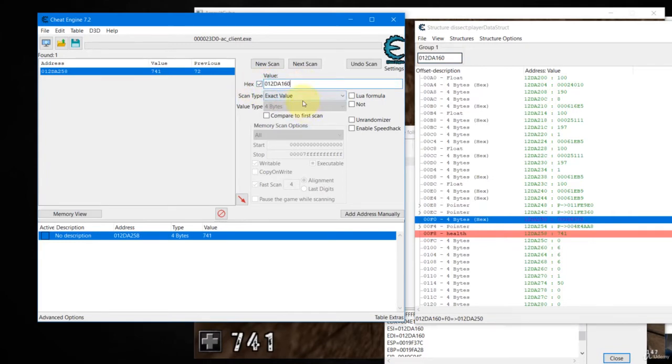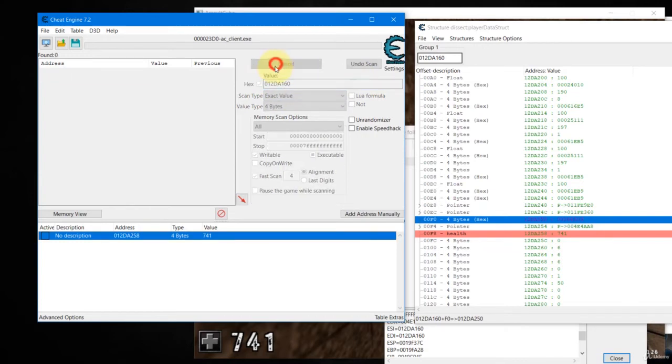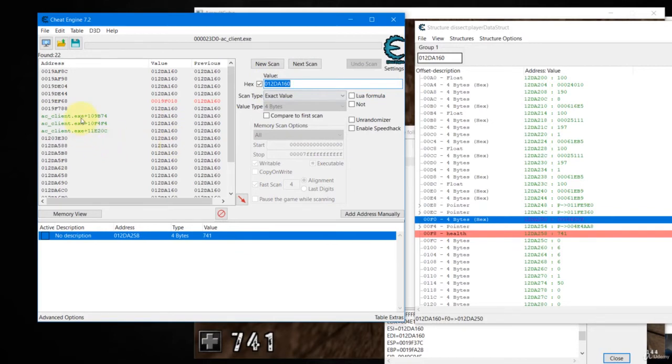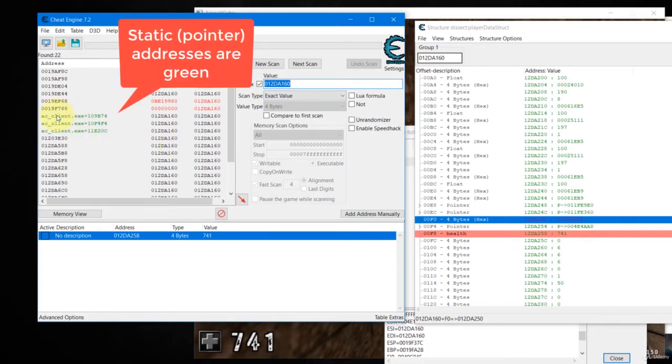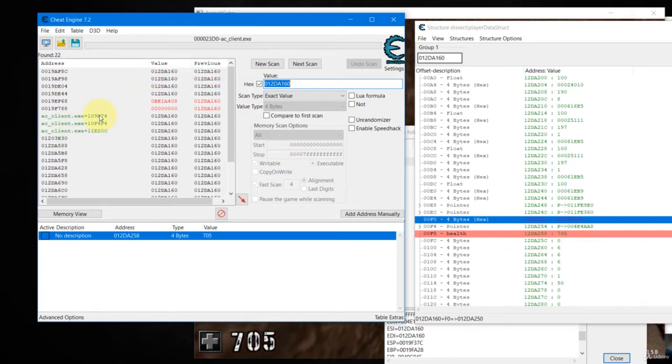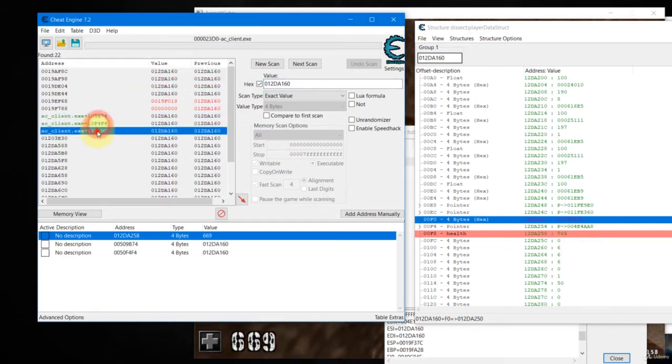Check on hex and then click new scan, first scan, and you will find there are 3 base addresses. Base addresses, static addresses are in green. So there are three possibilities. We add all three to the cheat table, and then now we have to modify these addresses to become